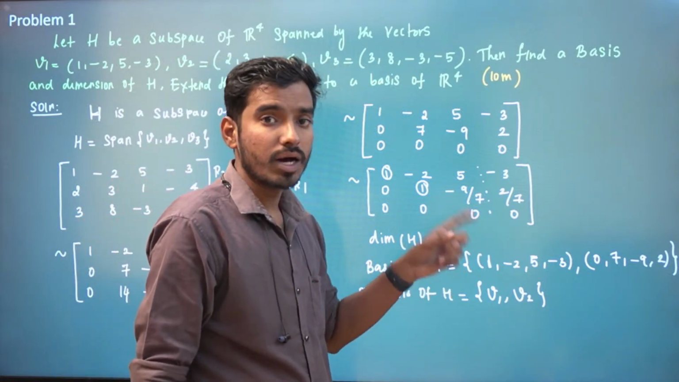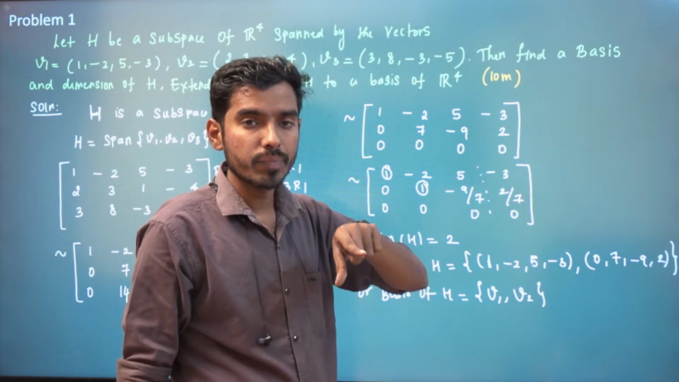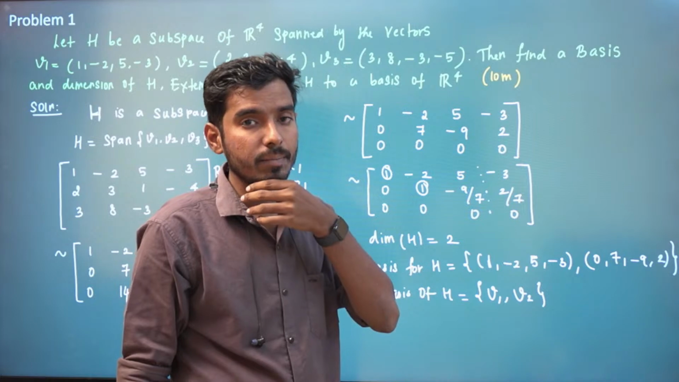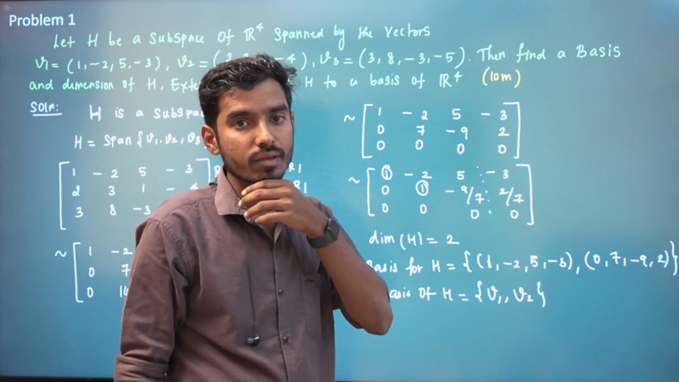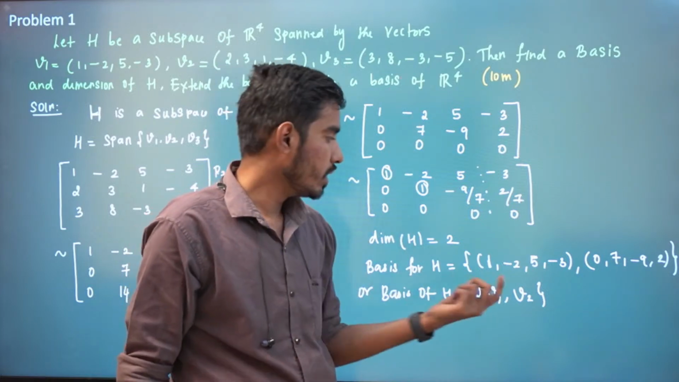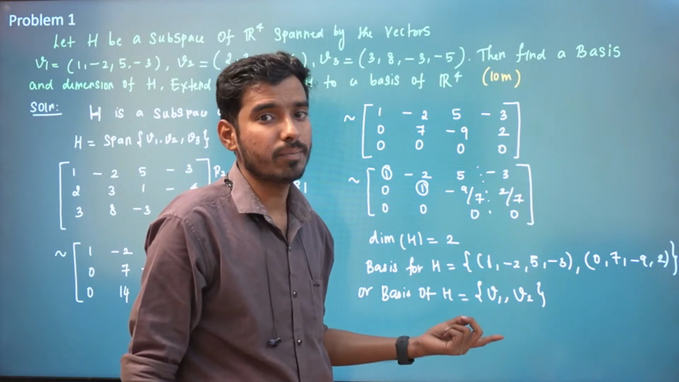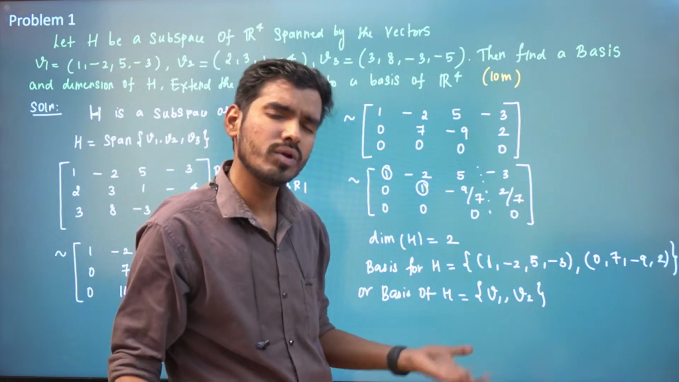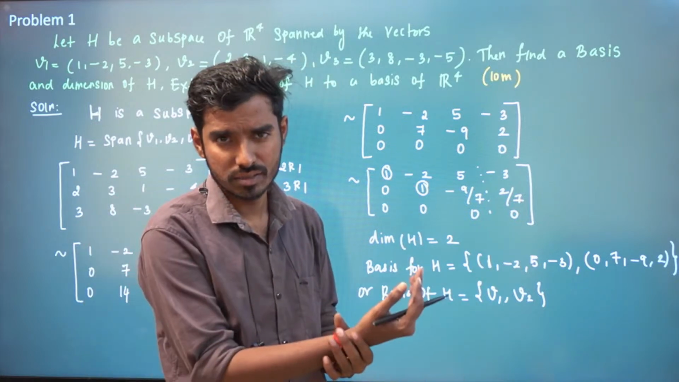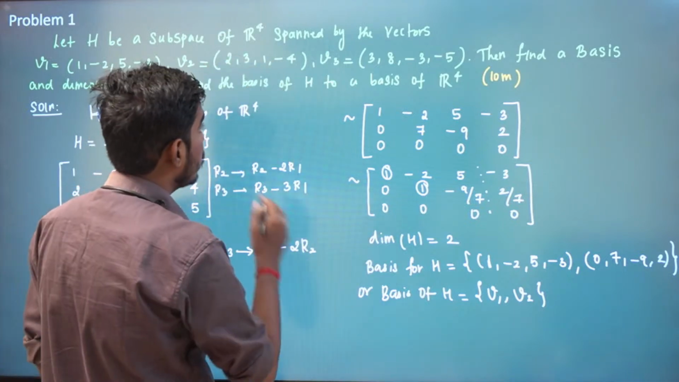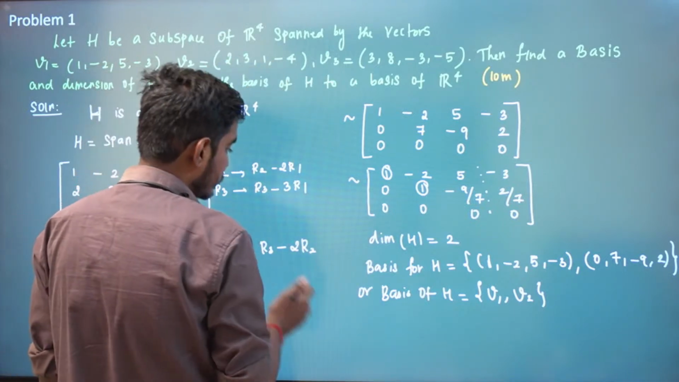R4 has dimension 4. That means you need 4 linearly independent vectors to span R4. But here we have only 2 linearly independent vectors. You add 2 more linearly independent vectors. What vectors do you need to add? You add any 2 linearly independent vectors, right? That will span R4. So, the extended basis of H.